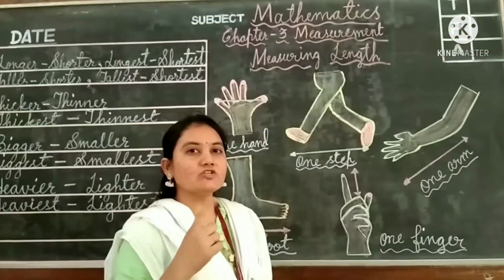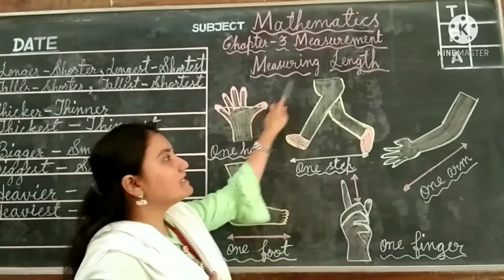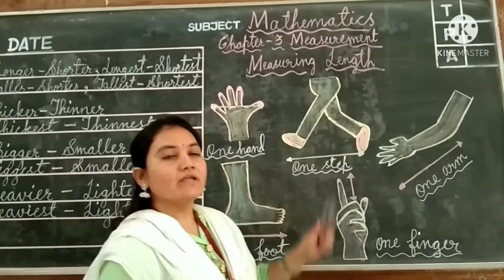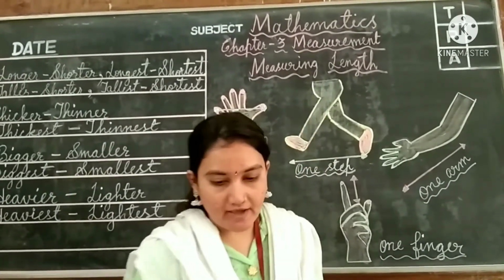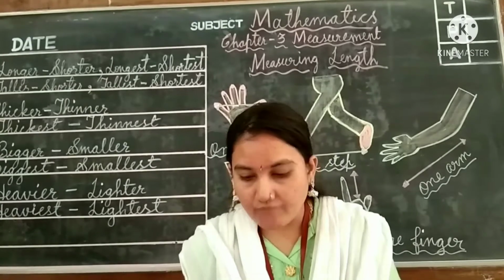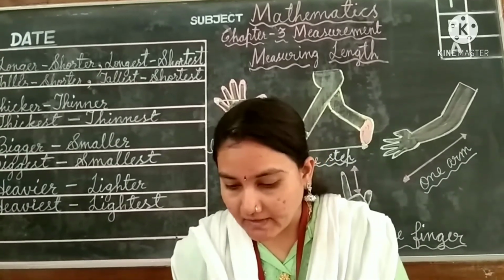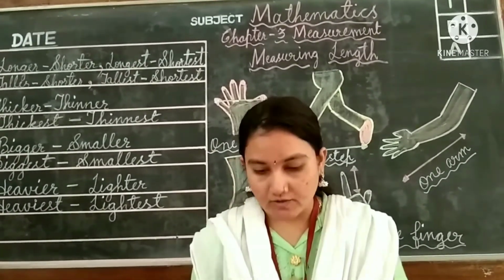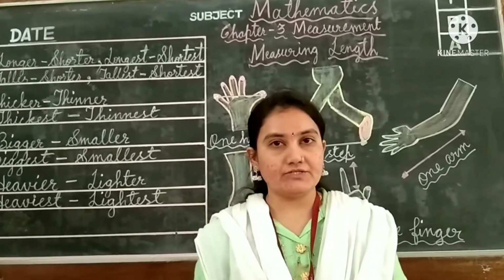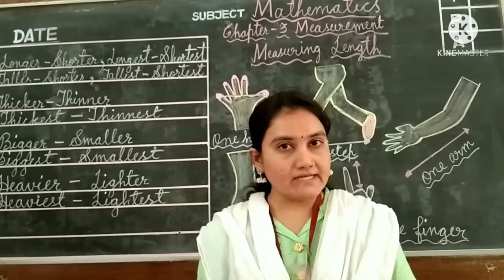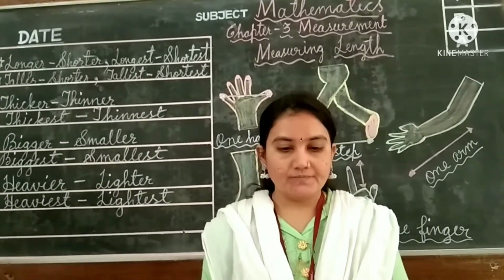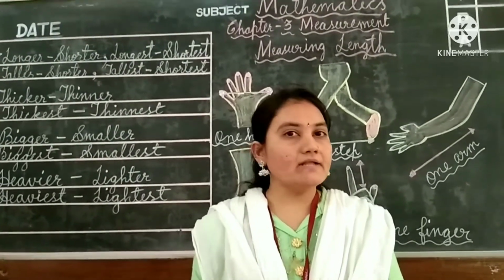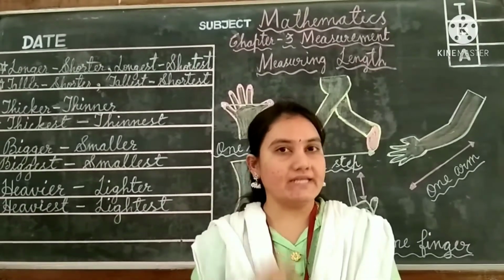Next, children, we'll go for measuring length here. The next topic we are going to discuss is about measuring length. See here, we can measure the length of an object by counting how many times another shorter object fits in it. Okay children, what is measuring length here? We can measure the length of an object by counting how many times another shorter object fits in it.